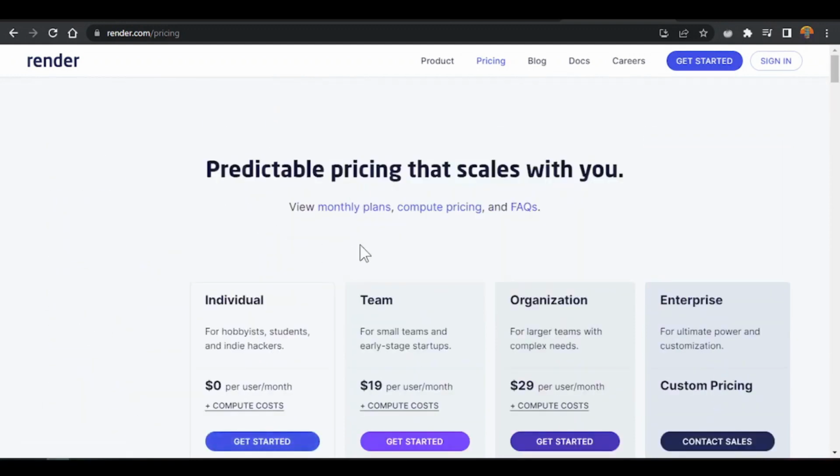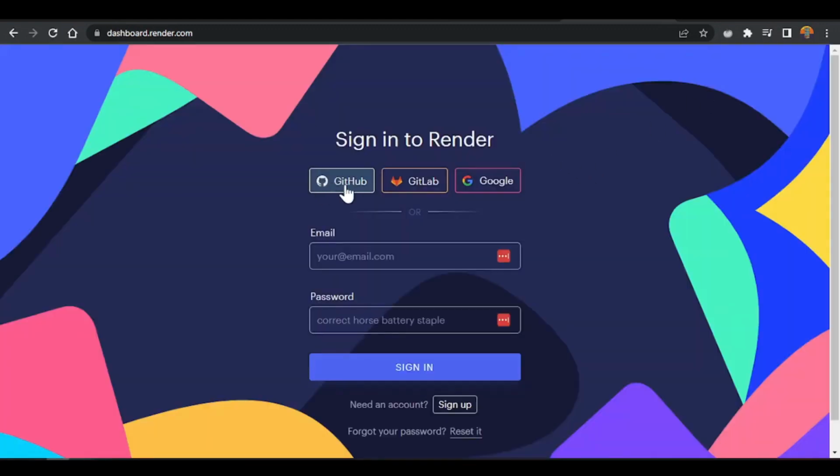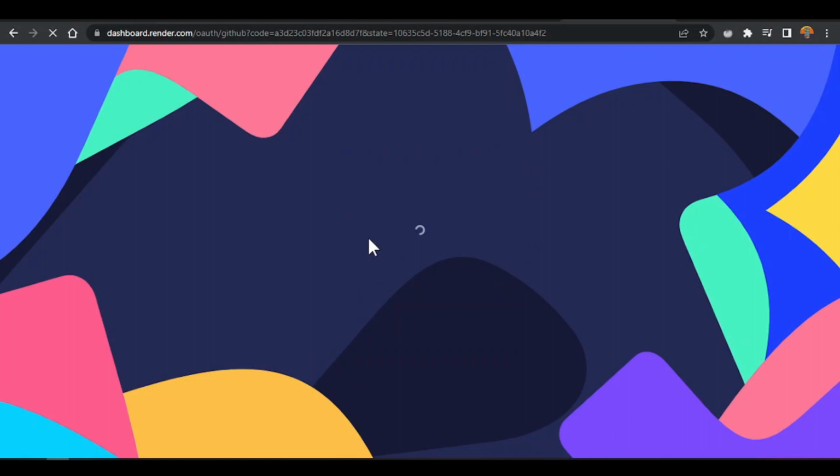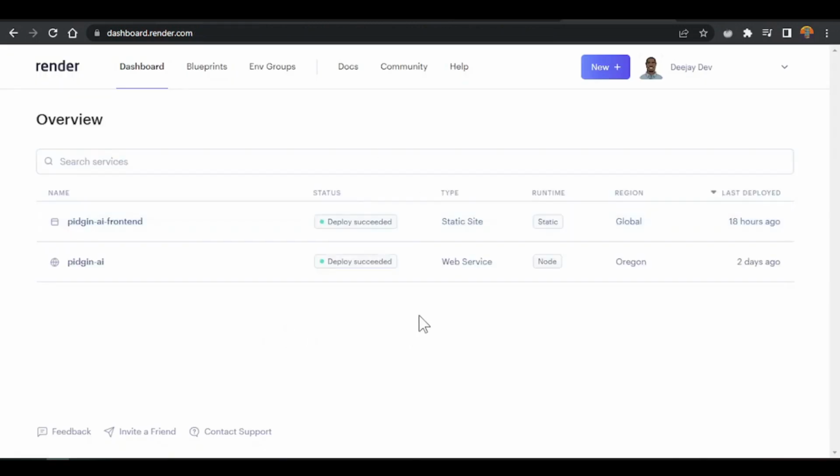But what we want to do be say we want just create an account, and then we will get access to all these things. So click on getting started if you never create an account, or you sign in if you get an account. Me, I go sign in. You feel sign in with your GitHub, your GitLab, or your Google for here, but me, I go just use my GitHub.